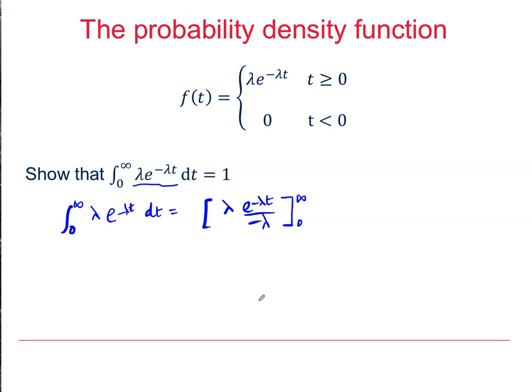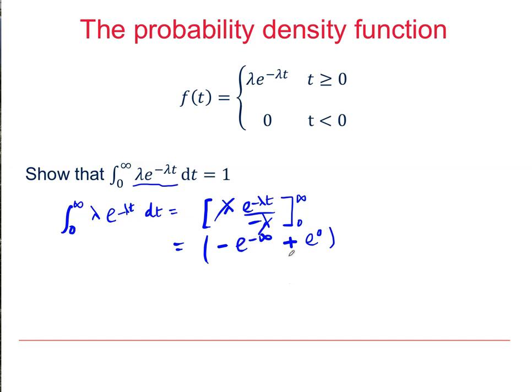And there are our limits. We can, of course, cancel the lambda, and we're going to finish up with minus e to the minus infinity, minus minus, but then that's going to bring it to plus e to the 0.